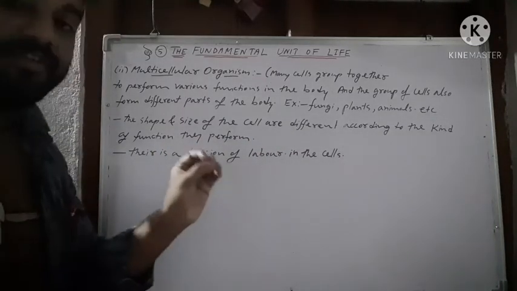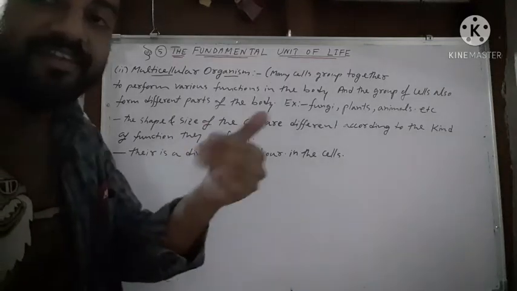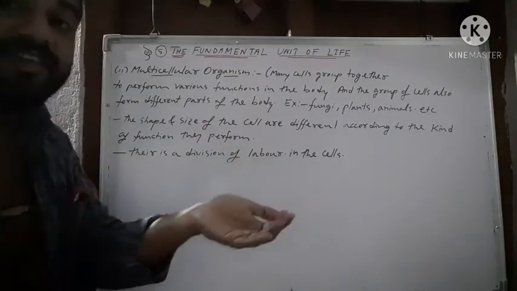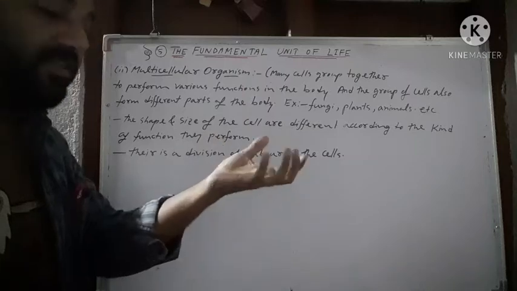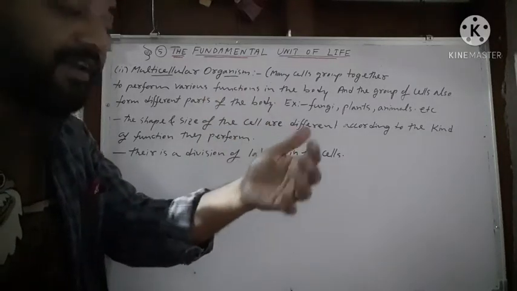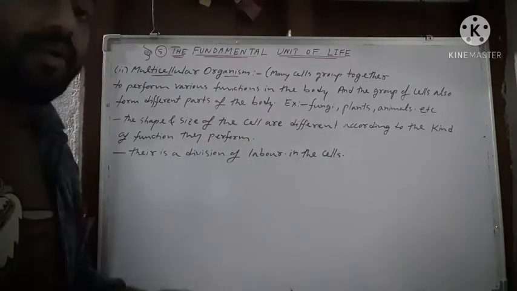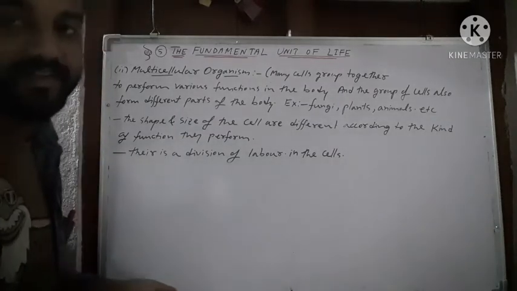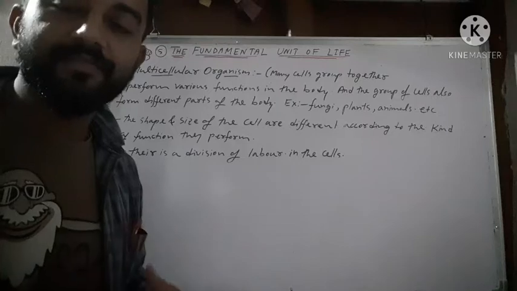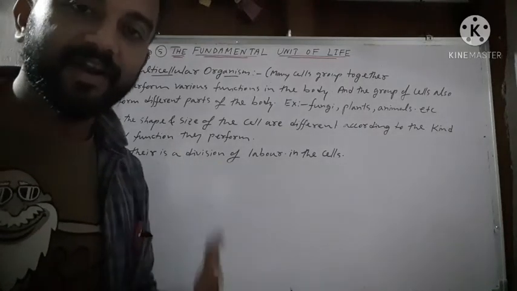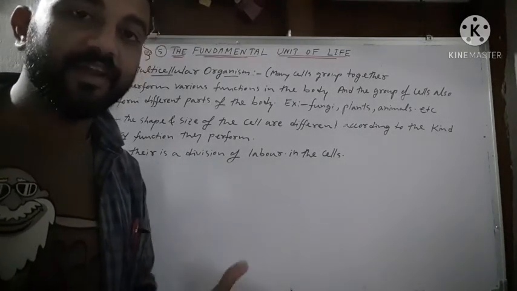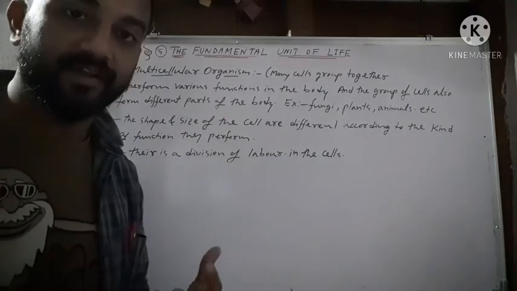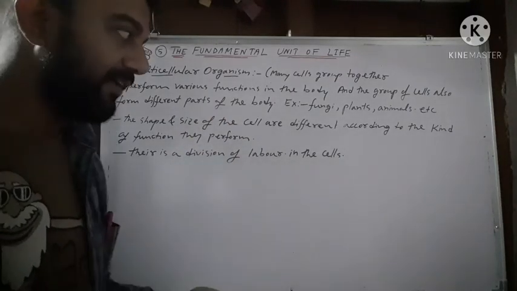Therefore in a unicellular organism also there is division of labor, but this division of labor is not among different organs or different parts of the body. It is among the different organelles of the cell. Like in our body we have different organs to perform different activities, similarly in unicellular organisms there are different organelles to perform different activities.